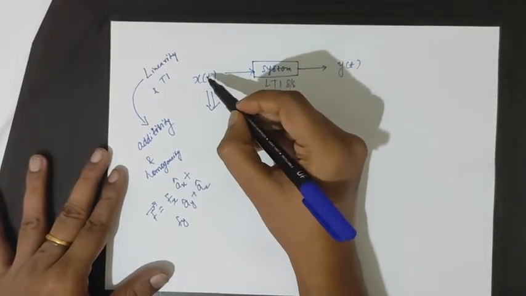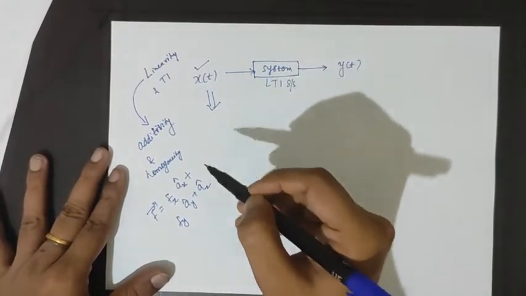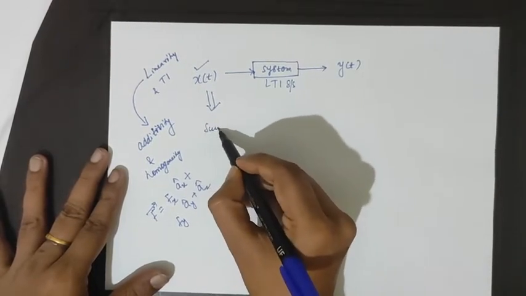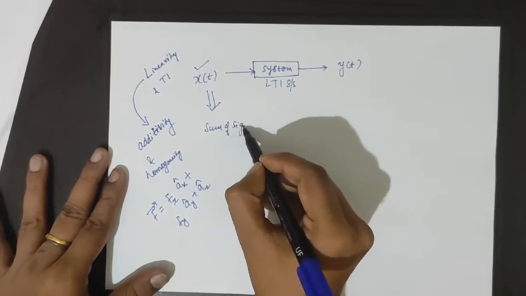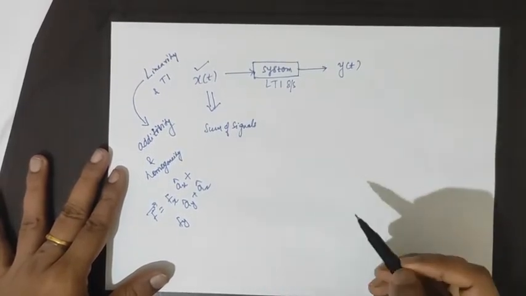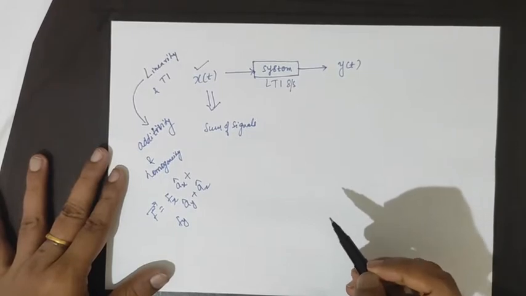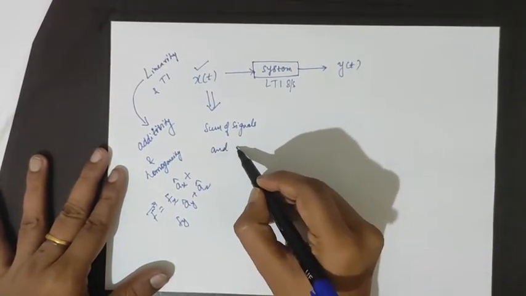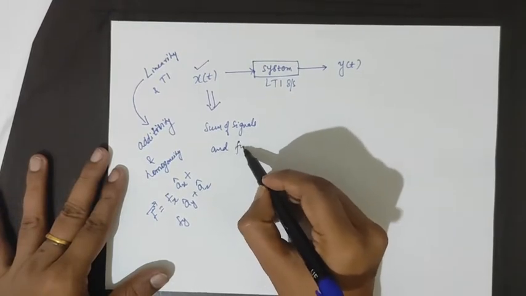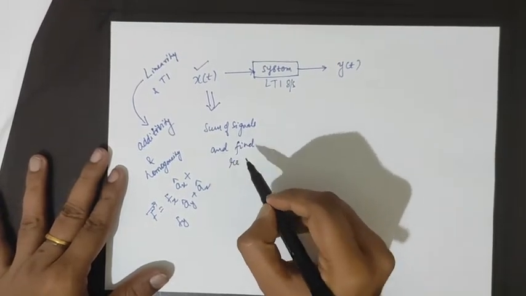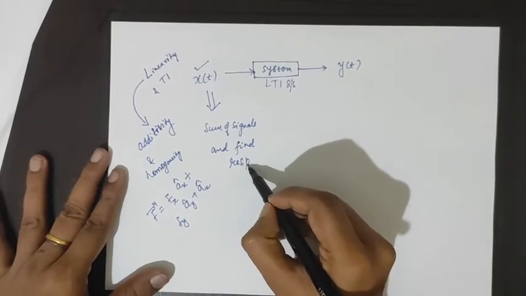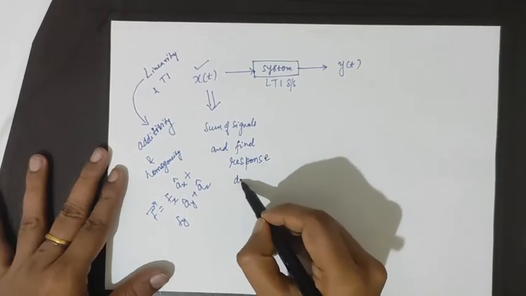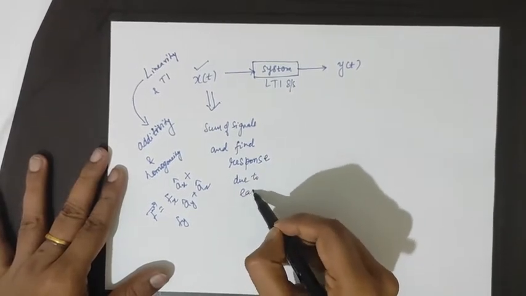Similarly, here we will resolve this x of t into a sum of signals and find the responses due to each component.